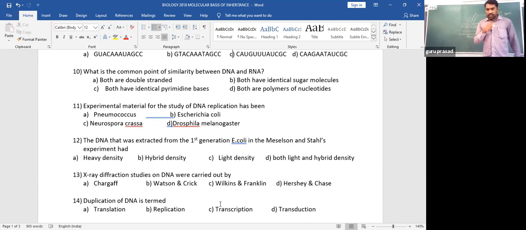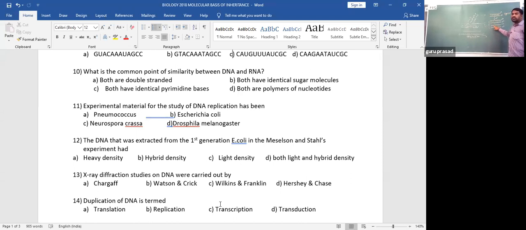Now the question is, the DNA that was extracted from the first generation of E. coli in the Stahl and Meselson experiment had heavy density. If both DNA strands contain N15 only, that time it is called heavy density. According to the semi-conservative method, only half of the parental DNA, you can look at this, from that parent, the two strands have separated, and one strand goes to one daughter, another strand to another daughter DNA. So only half the DNA will be conserved, that is semi-conserved. The remaining half is newly synthesized.